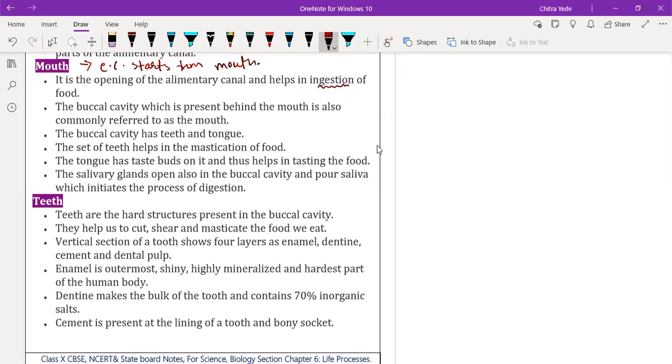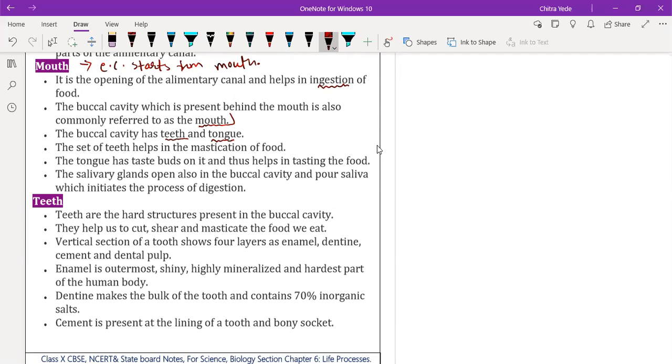The buccal cavity means all the parts of the mouth, including the teeth, gums, tongue, and salivary gland. All these are part of the buccal cavity. The buccal cavity is present behind the mouth and is also commonly referred to as the mouth. So the buccal cavity is nothing but a part of the mouth only. It has teeth and tongue, along with the salivary gland, which is just beneath the tongue.